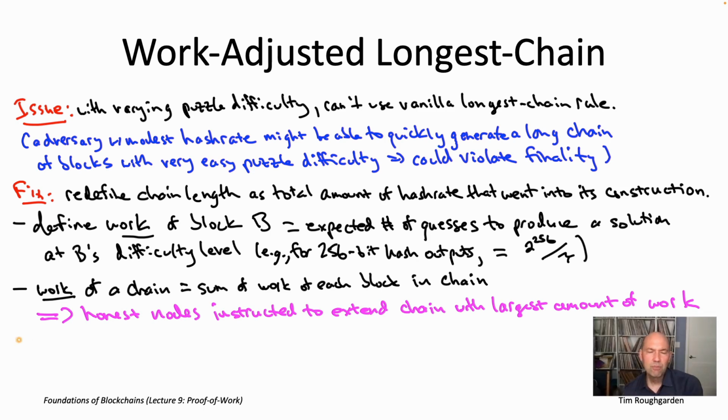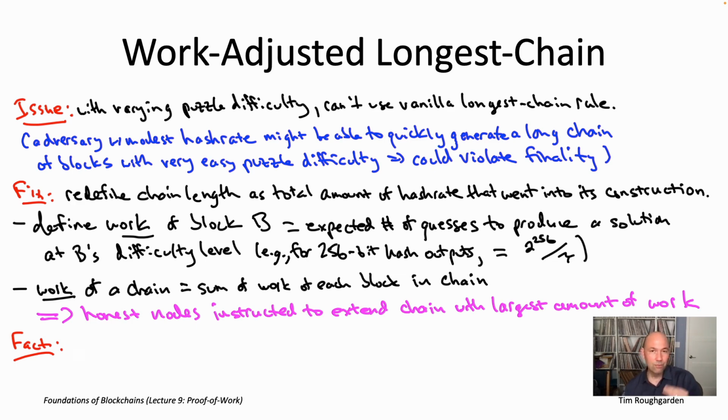So over the last few videos, we've proved some pretty cool things about longest chain consensus coupled with proof of work sybil-resistance, right? So probabilistic finality, liveness, etc. Everything we've done thus far has been in the setting where you have a fixed amount of hash rate and a fixed puzzle difficulty.